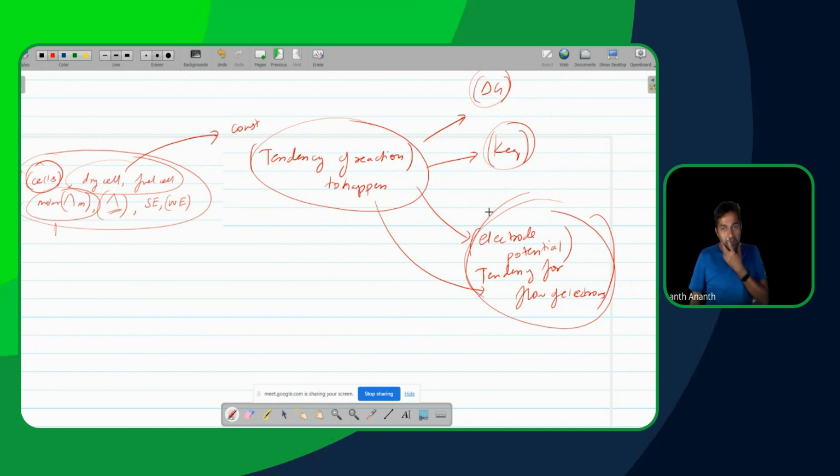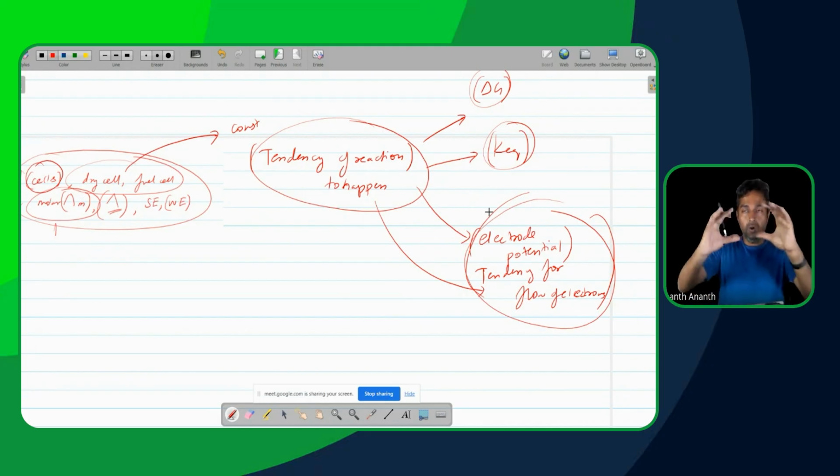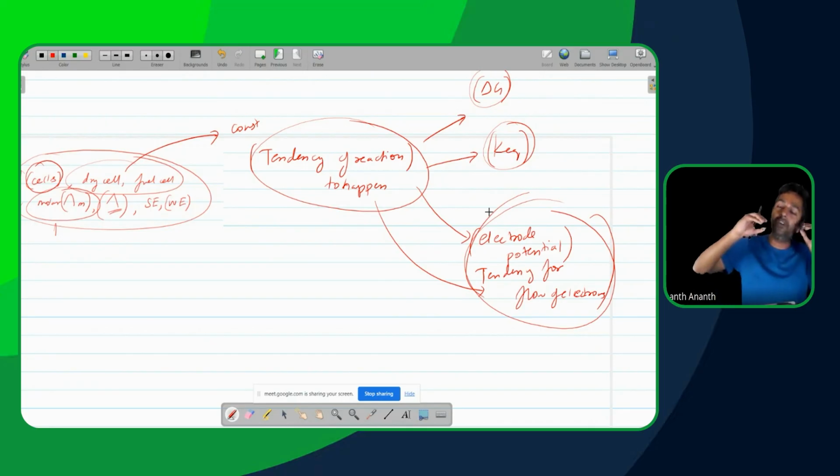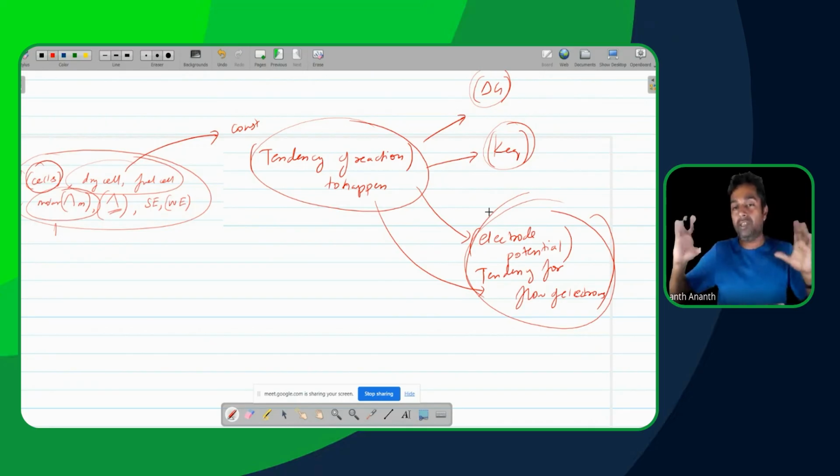Yes. So effectively, the idea here is that we are trying to study a chemical reaction. So I want to understand the tendency for a chemical reaction to happen. How do I understand the tendency for a chemical reaction to happen over here? Different scientists took different paths of understanding.